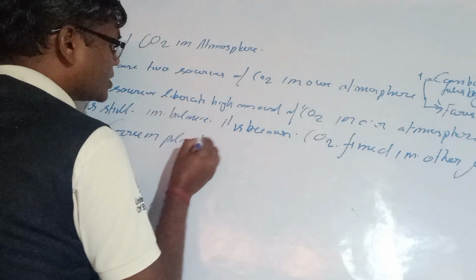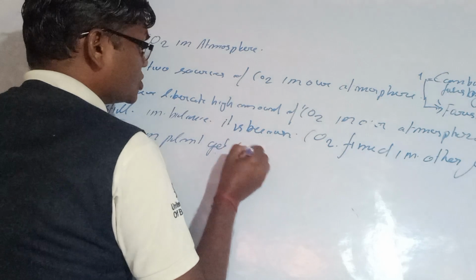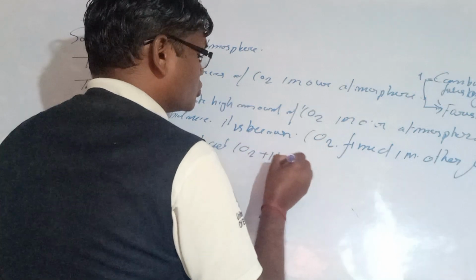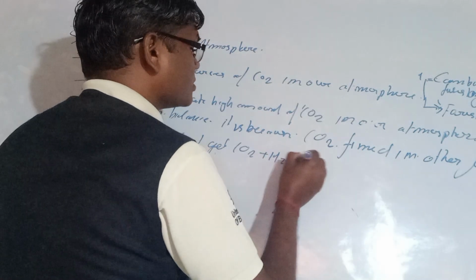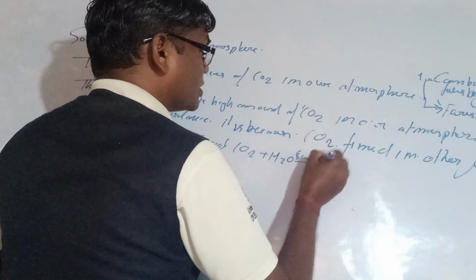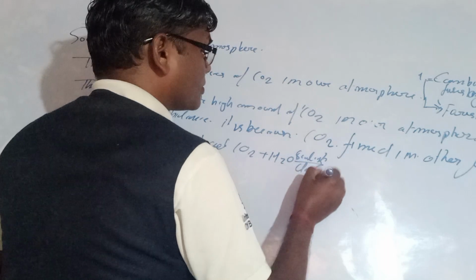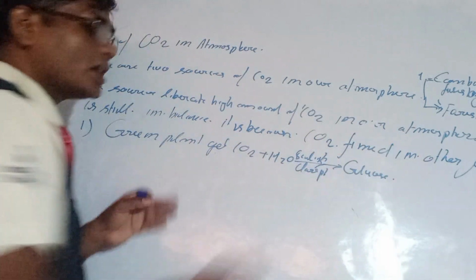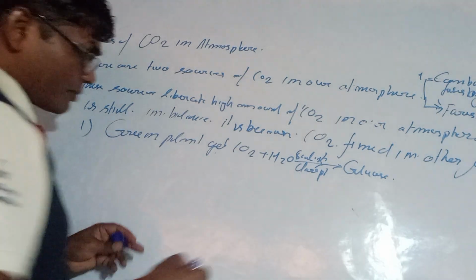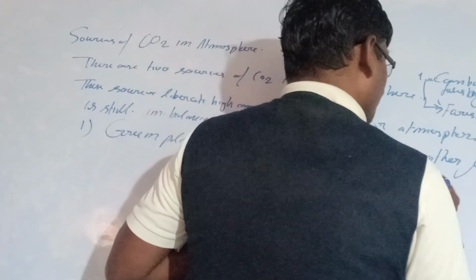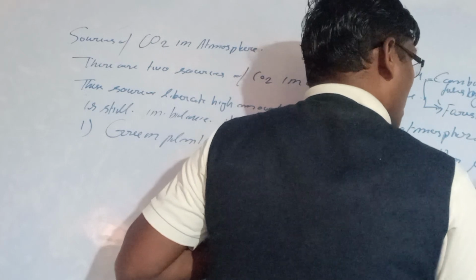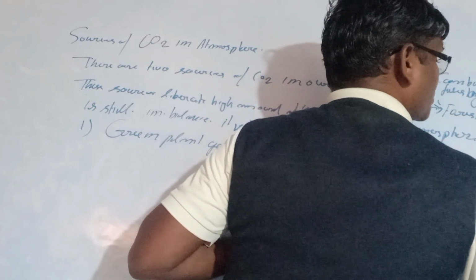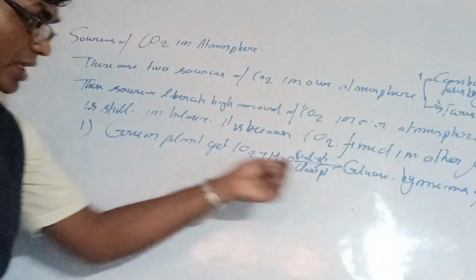The green plant takes CO2 with the help of H2O and sunlight with chlorophyll, and converts it into glucose, fixing it into glucose by means of photosynthesis. Photosynthesis is the process through which this happens.